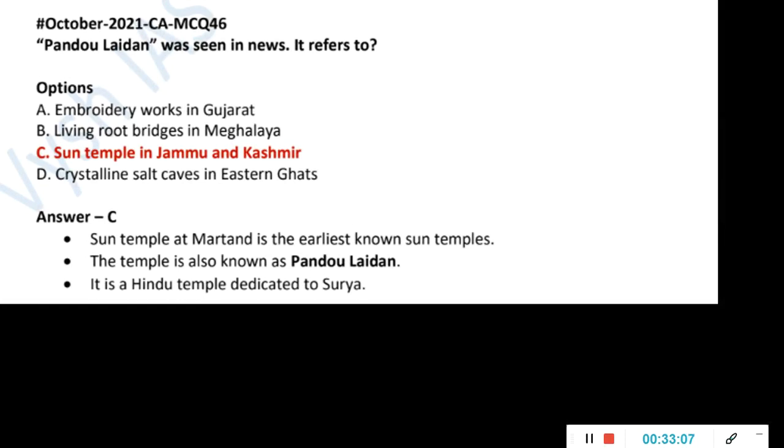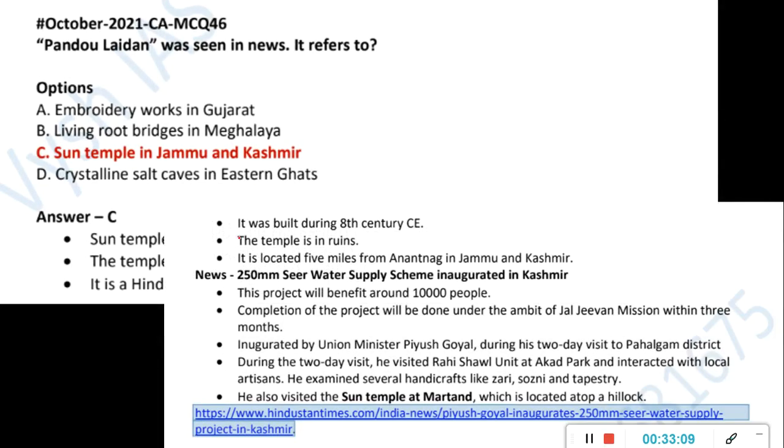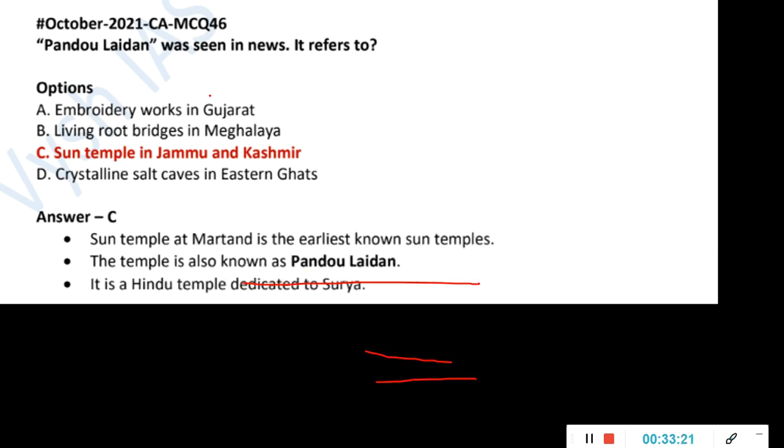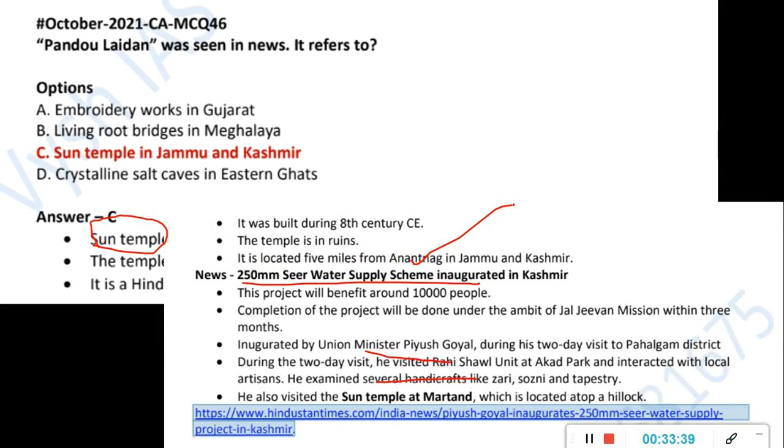The answer is the Sun Temple, Jammu and Kashmir. Our minister, I think Piyush Goyal, visited there when he went for the inauguration of a water supply scheme in Kashmir. In Kashmir, a large amount of development work is going on after Article 370 was revoked, so every time something or the other of Jammu and Kashmir will be in the news. The Sun Temple is also a favorite topic of UPSC. Two times back to back they asked history questions on it, so you have to know. This is the Sun Temple at Martand, also called Pandau Leiden. Next time you see this, you should know it is a Sun Temple built in the 8th century and now in ruins.